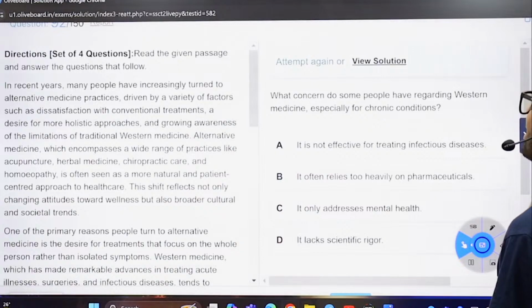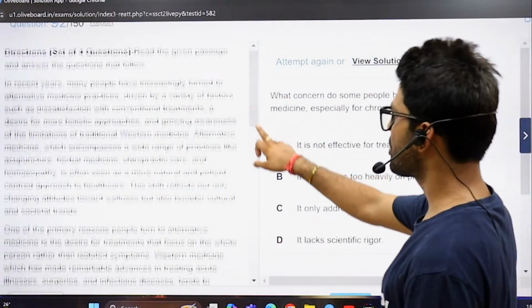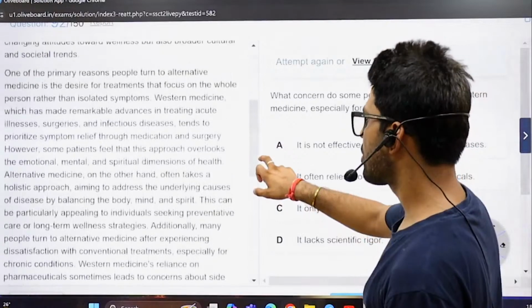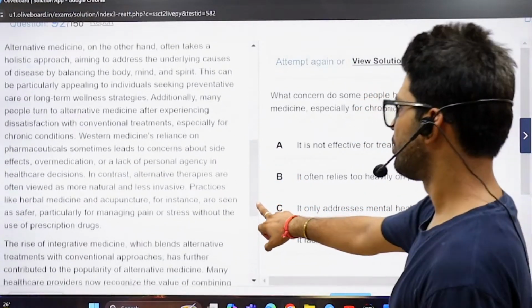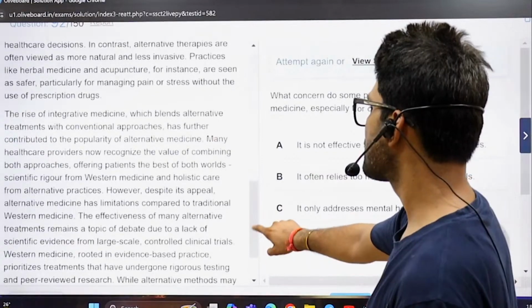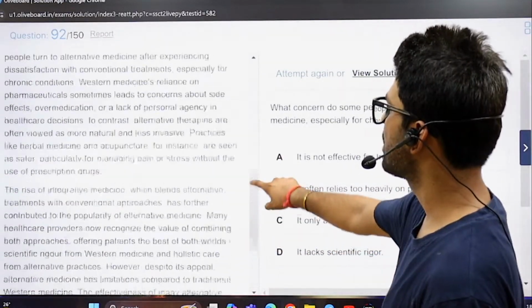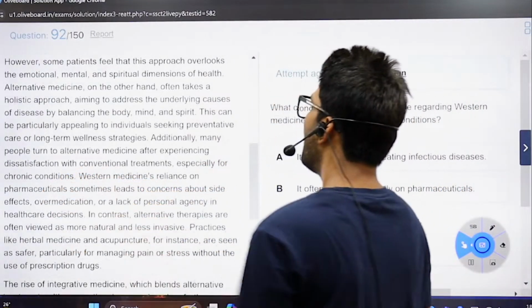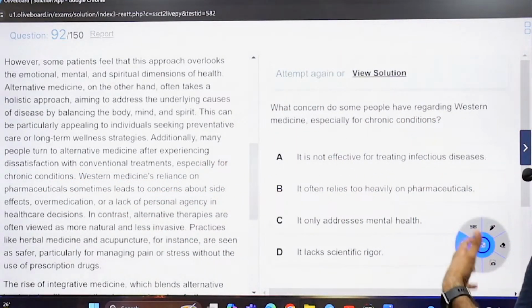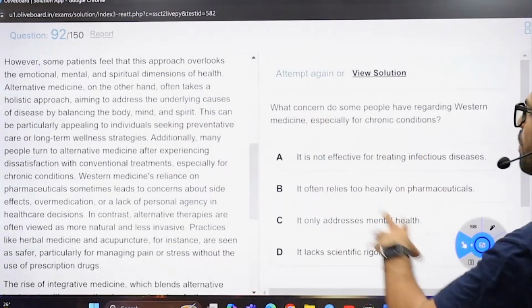What concern do some people have regarding Western medicine, especially for chronic conditions? Probably during the half of the passage they have marked. Somewhere here it should be. The chronic conditions. I actually read this because the RCs are quite easy, so I didn't pay attention, to be honest. That's why I got this wrong.